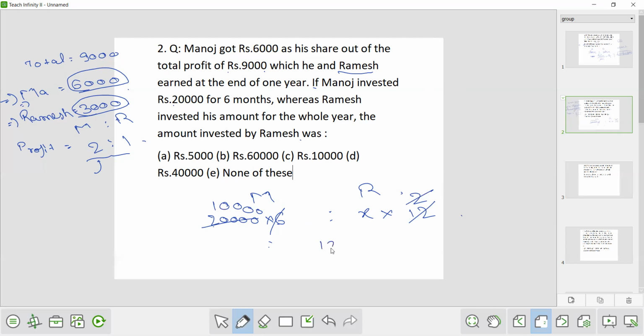Now 10,000 upon x equals 2 by 1. Now x is what? Here x will be 10,000 by 2, that is 5,000.